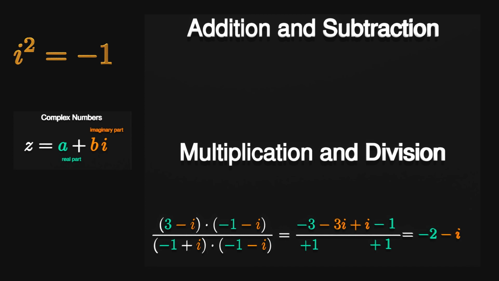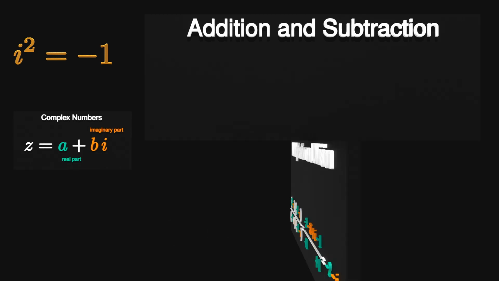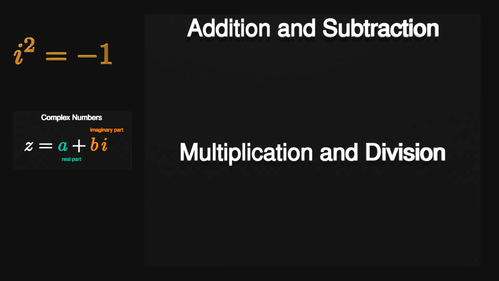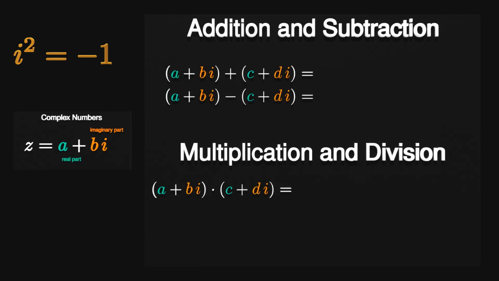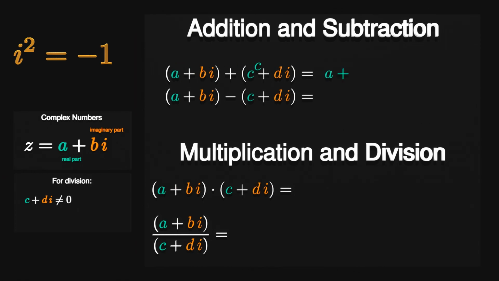Regarding the general case, it's useful to express these operations as formulas. Let's consider 2 general complex numbers, a plus bi and c plus di, where a, b, c and d are real numbers. Pause and try to derive the following equations. In case of division, c and d may not be both 0, since division by 0 is undefined. Here are the results.